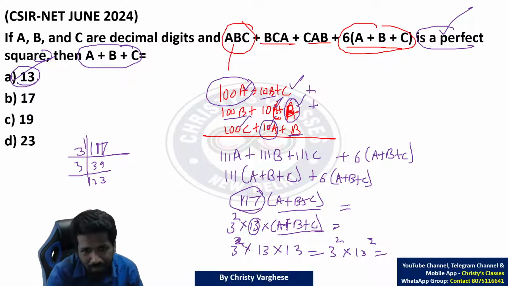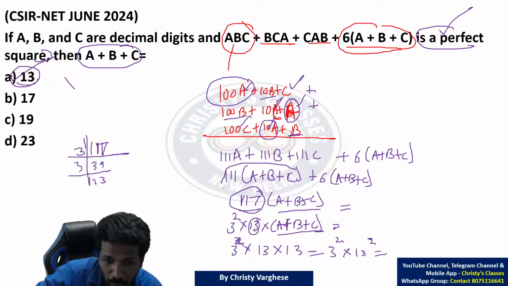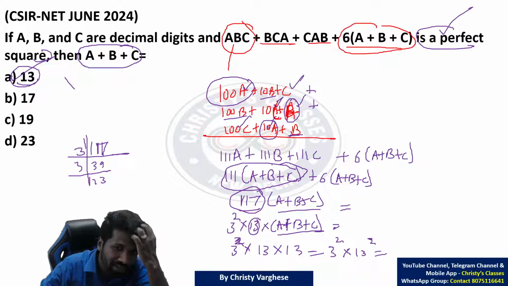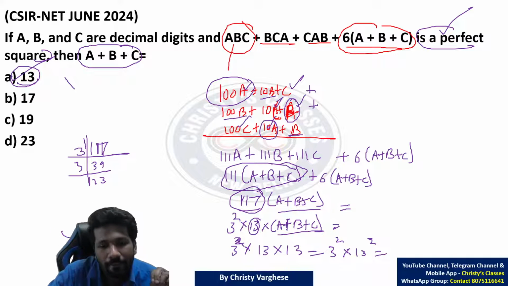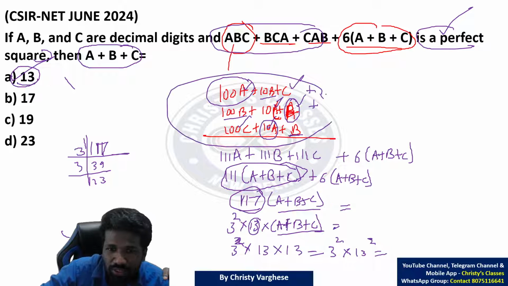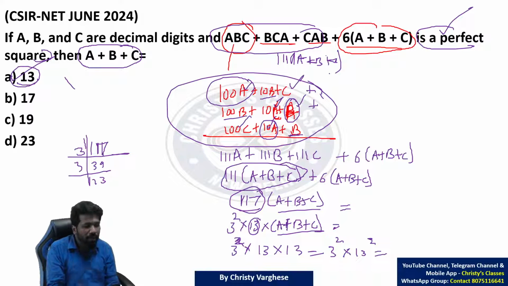Super easy ना? And as I told, this 111 times a plus b plus c, this was already asked in 2 different net exams before. So those of you who have practiced that questions before, when you see this abc plus bca plus cab itself directly without this step, you can write it as 111 times a plus b plus c. That will save a lot of time. That's why I'm saying please practice PYQs.